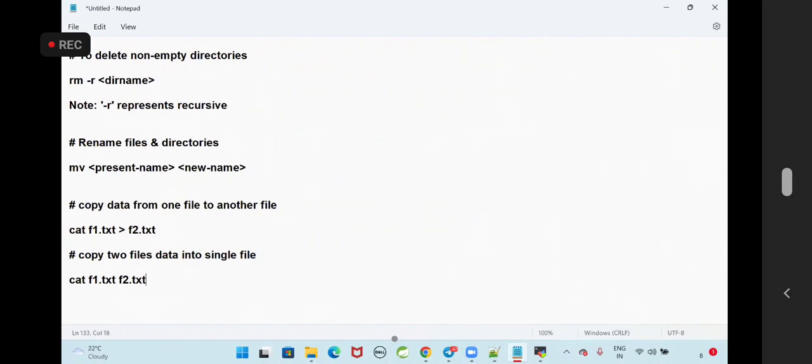cat f1.txt f2.txt f3.txt to ashokit.txt. More than one file's data copied into another file. If you want to copy one file's data to another file, you can use cat with the file name and the greater than symbol. You can copy more than one file's data also into a third file. Copy two files' data into a single file. That is fine.